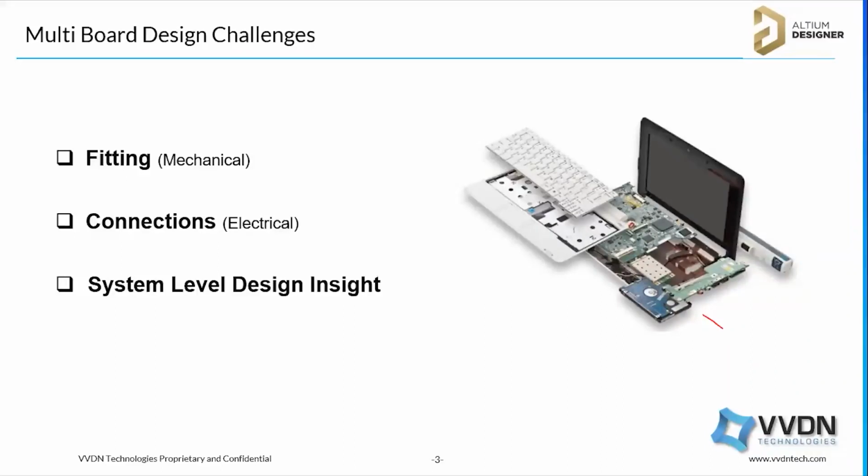System level design means that with multiple boards we are considering the whole thing as a complete design system, like motherboard and daughter board and also the enclosure. So we have to verify everything: mechanical fitting, electrical connections, the enclosure, and the interconnections between multiple boards. So these are the main challenges we will face, and in the upcoming slides we will discuss the electrical interconnection issues.